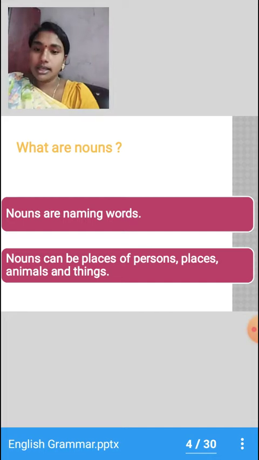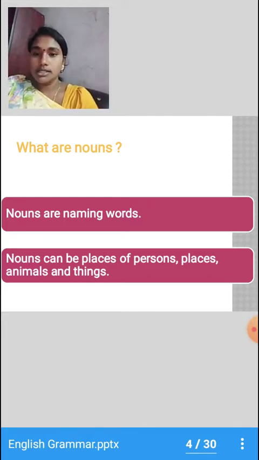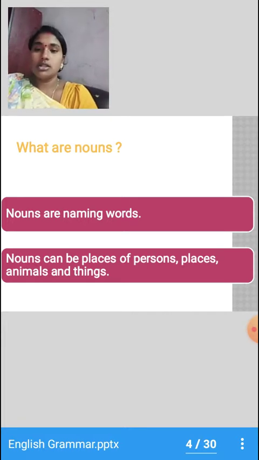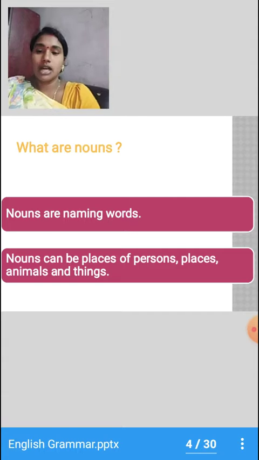Nouns can be names of persons, places, animals and things. Let me repeat: what are nouns? Nouns are naming words.